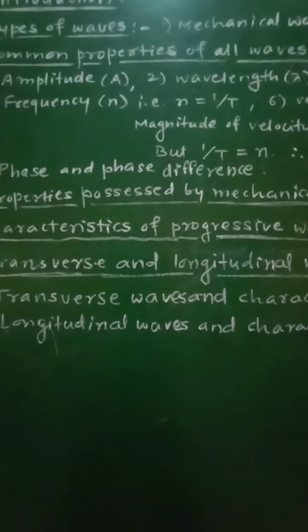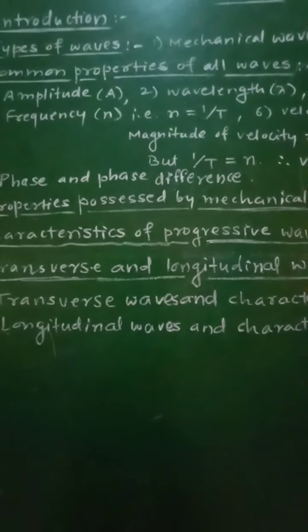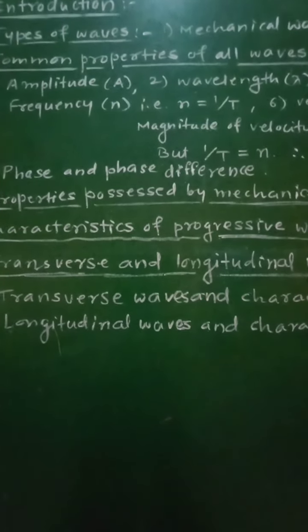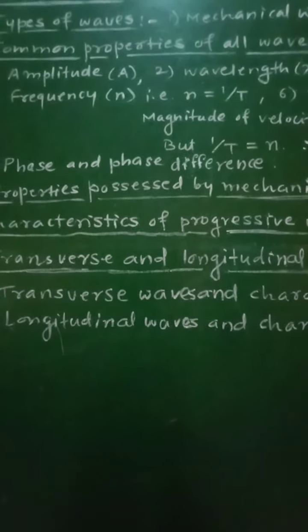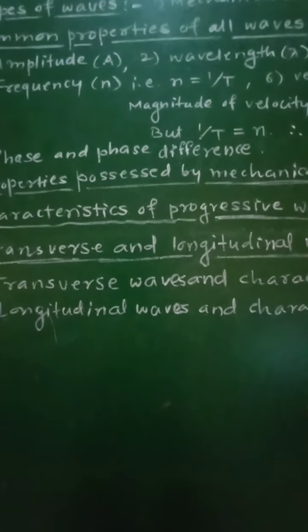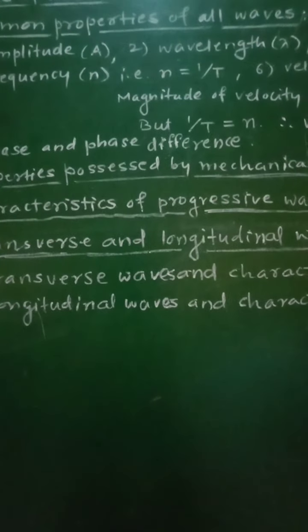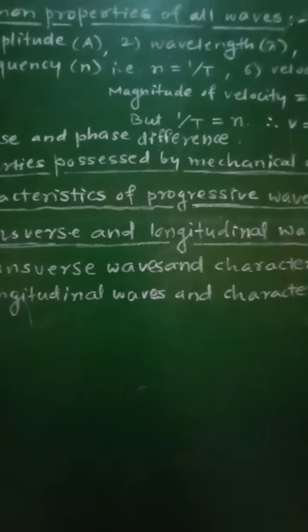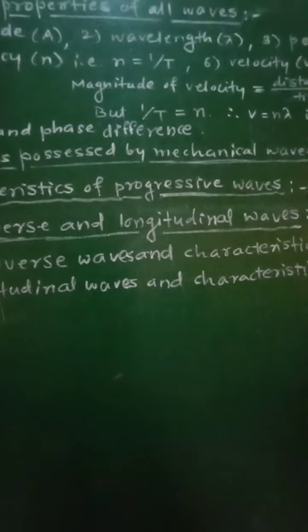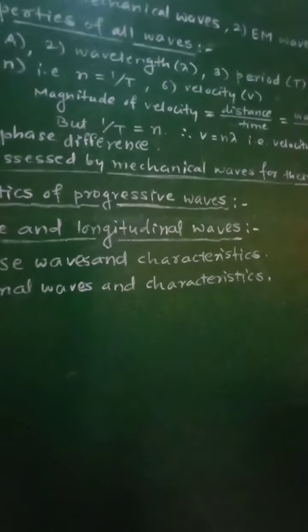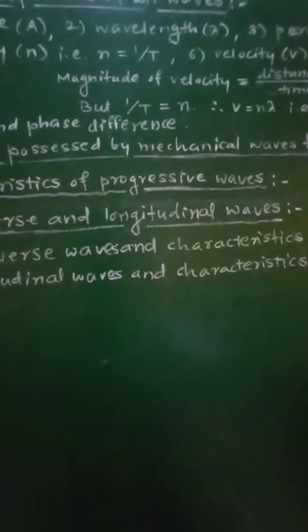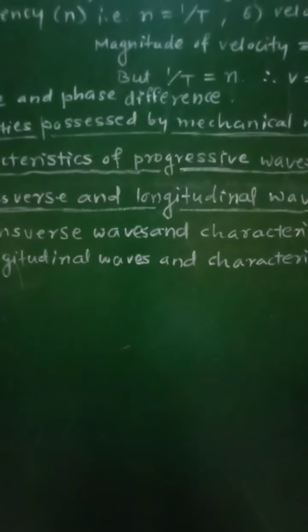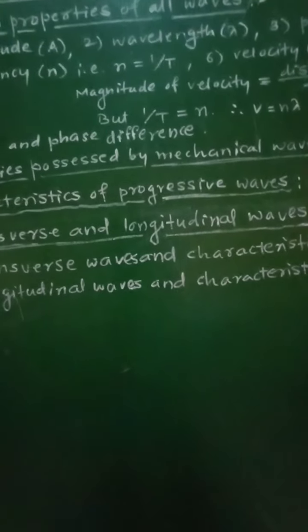The first characteristic is that all the particles of the medium along the path of the wave vibrate in a direction parallel to the direction of propagation of the wave.